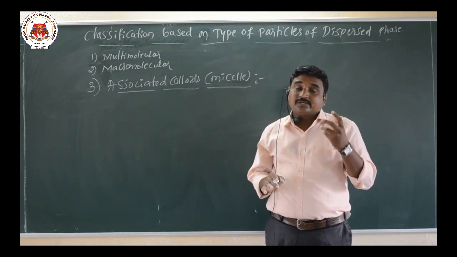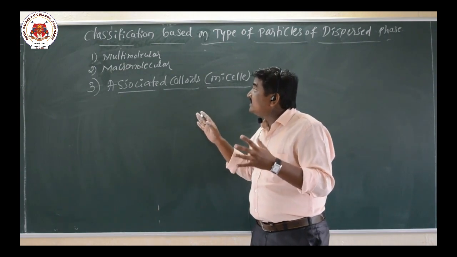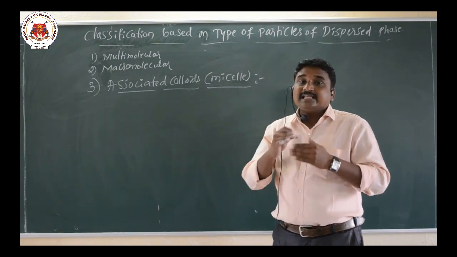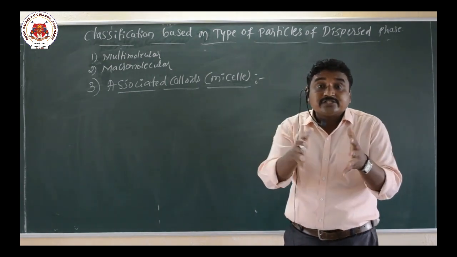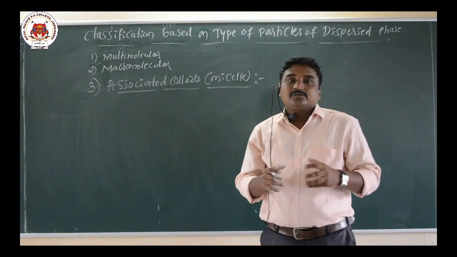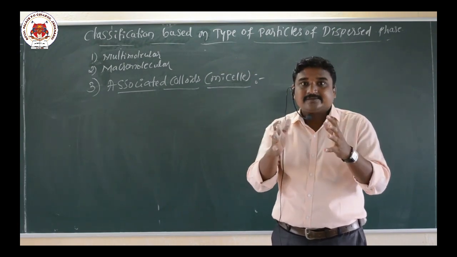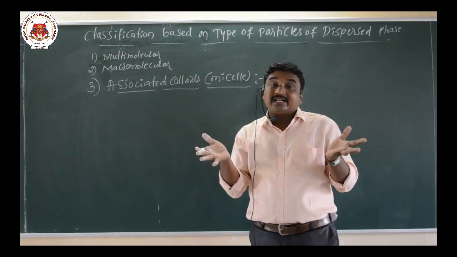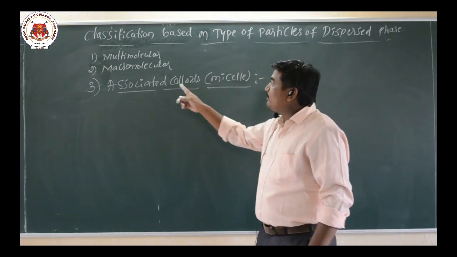Such substances are called associated colloids, because as the concentration increases, aggregation of particles takes place. So when the particles get aggregated, it results in the formation of associated colloids.